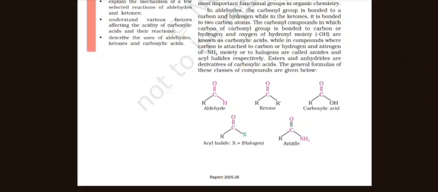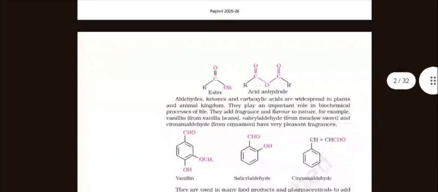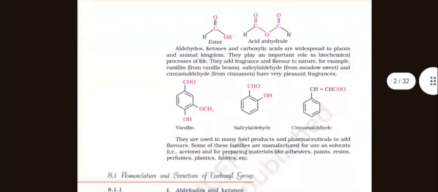Aldehyde: COHR. Ketone: CORR dash. Carboxylic acid: COOHR. Acyl halide: CORX. Amide: CONH2R. Ester: COOR dash R. Acid anhydride: COOOR dash. Aldehydes, ketones, and carboxylic acids are widespread in the plant and animal kingdom.